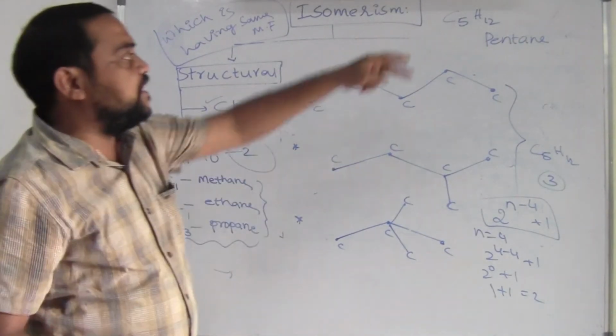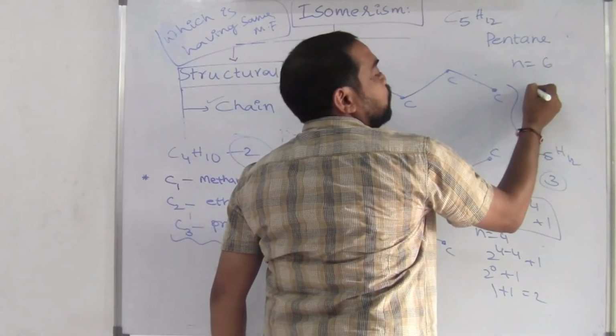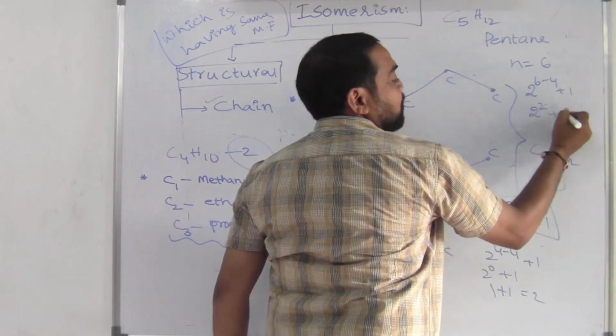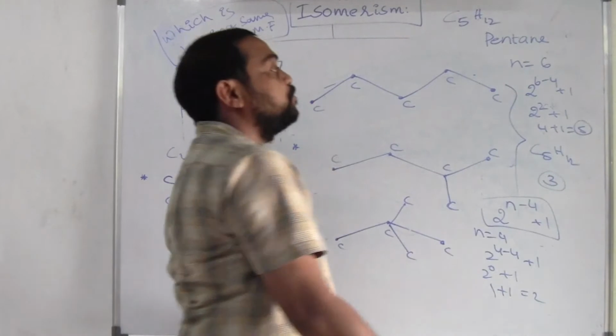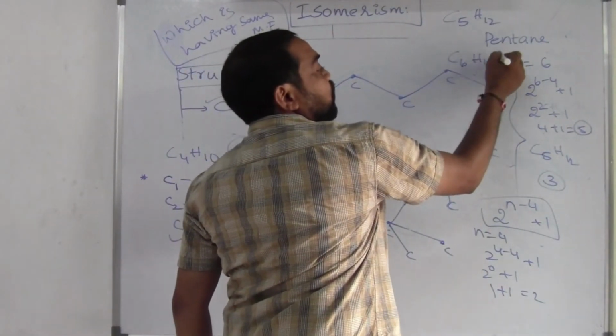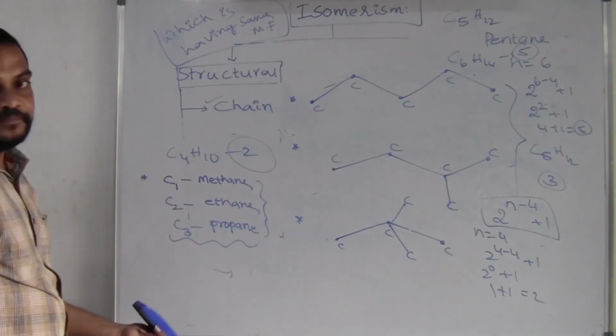So you can write for the C6. Substitute 6 here. N is equal to 6 I am writing. 2 power (6 minus 4) plus 1. So it is 2 square plus 1. So 4 plus 1, that is equal to 5 structures are possible for the C6. So C6H14 will have 5 chain isomerisms. Easily we can write its answer.